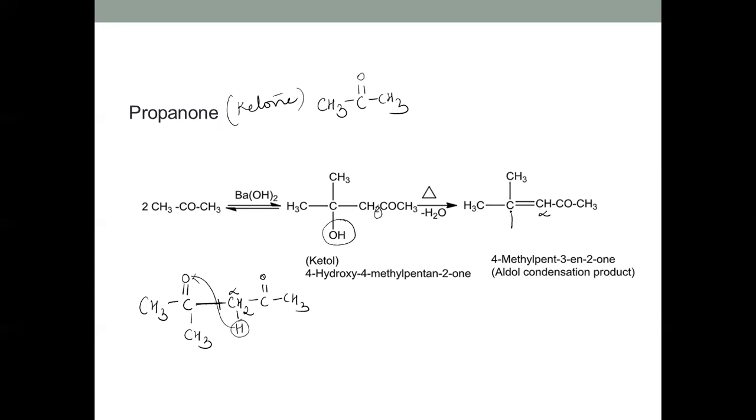So the alpha beta unsaturated carbonyl compound is also called the aldol condensation product. Here, this one is called a ketol, because we are using a ketone. This is called a ketol, but the final product, the alpha beta unsaturated carbonyl compound, is called the aldol condensation product, because the mechanism followed is the same. So we give the same name, aldol condensation, for both aldehydes and ketones.